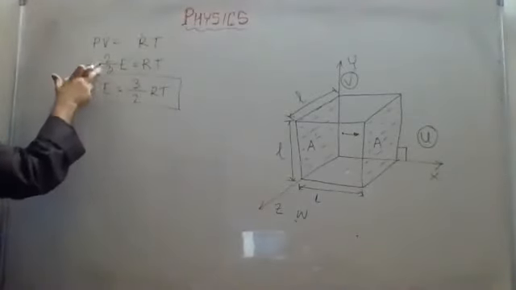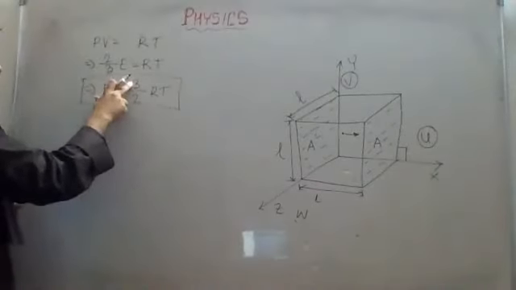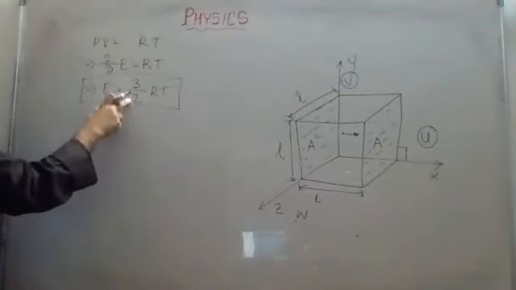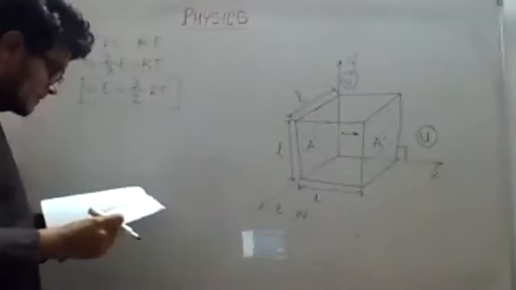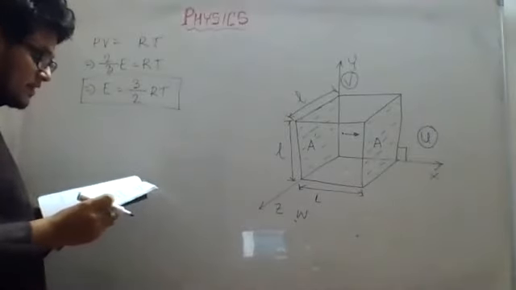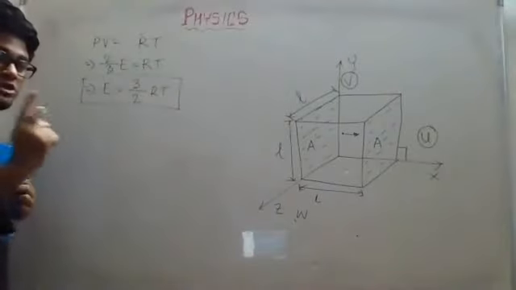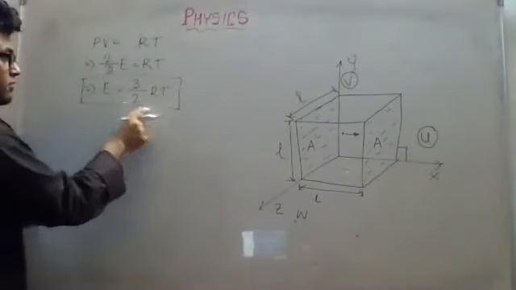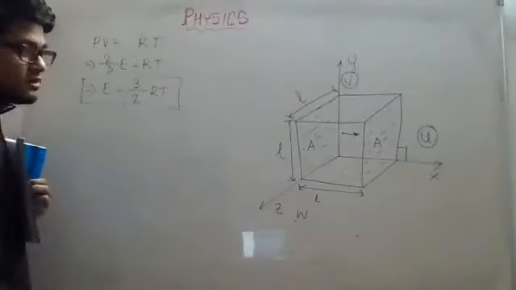Then I change the side of this 2 by 3. 3 is in the denominator, so it will come in the numerator; 2 is in the numerator. Okay, so this is it. At T Kelvin temperature, the kinetic energy of each mole of gas is 3 by 2 RT. For each mole means for 1 mole, this is the kinetic energy. For another mole, another of this kinetic energy will be added.